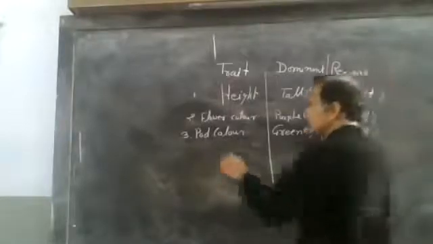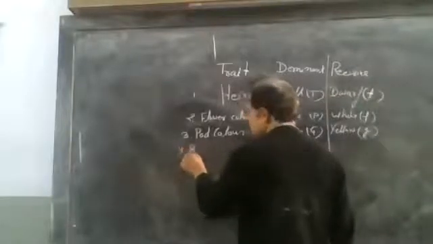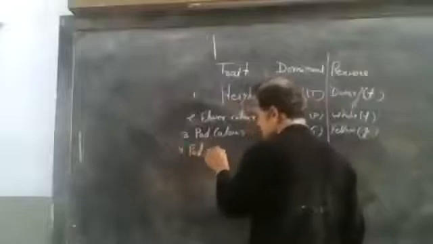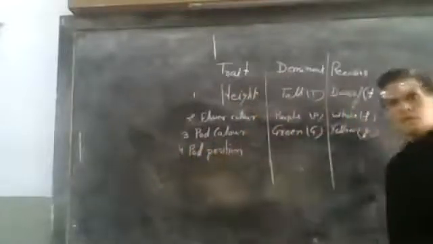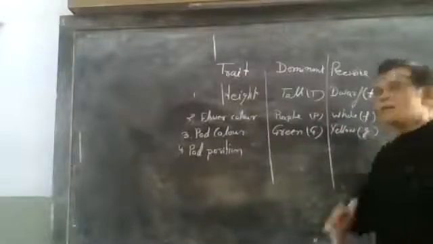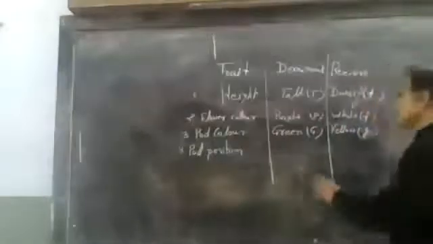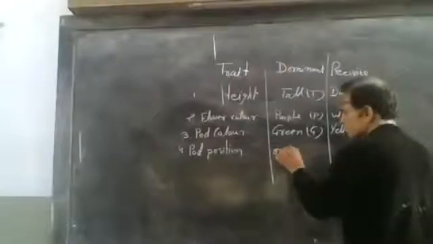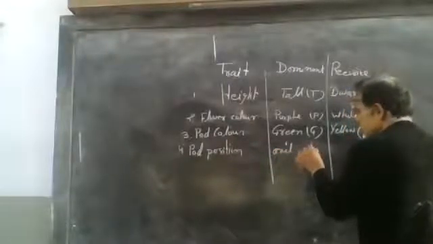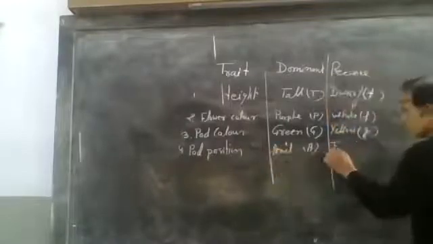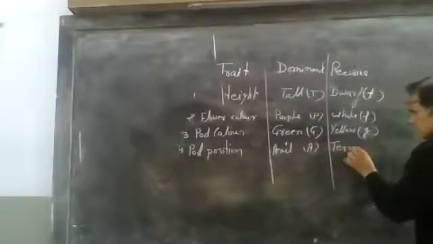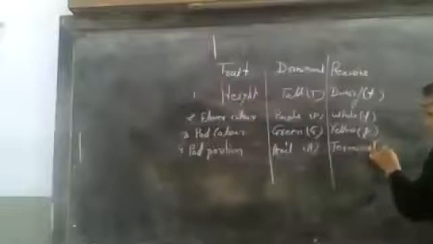The fourth one is pod position. Pod position means fruit position, or we can say flower position also. That is axile, or A, and terminal, or small a.